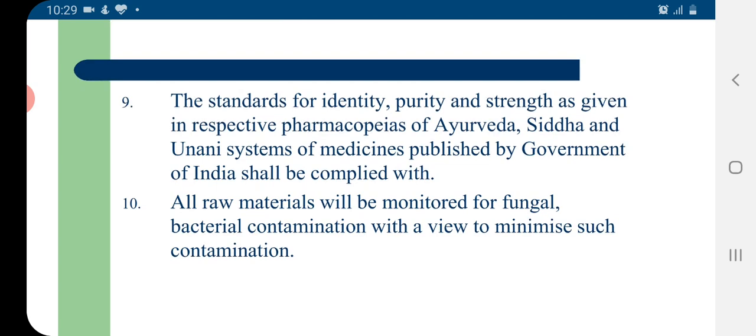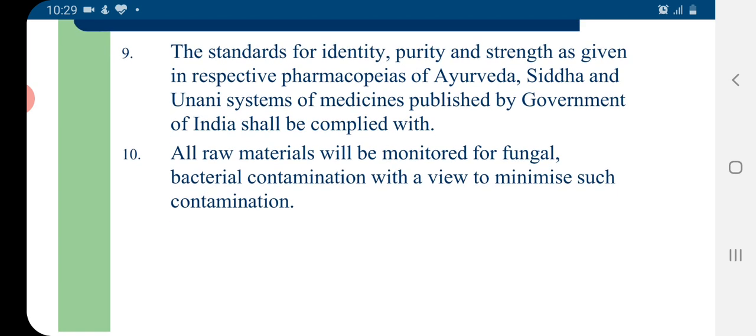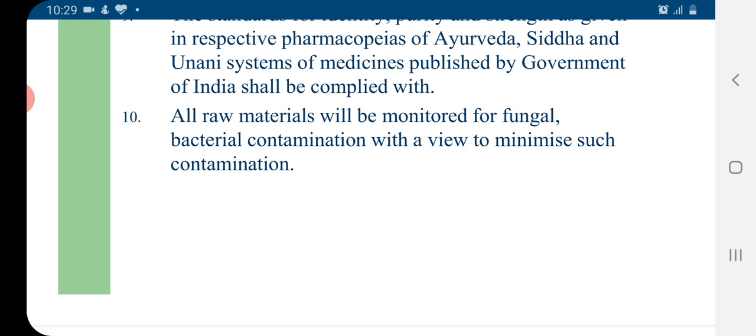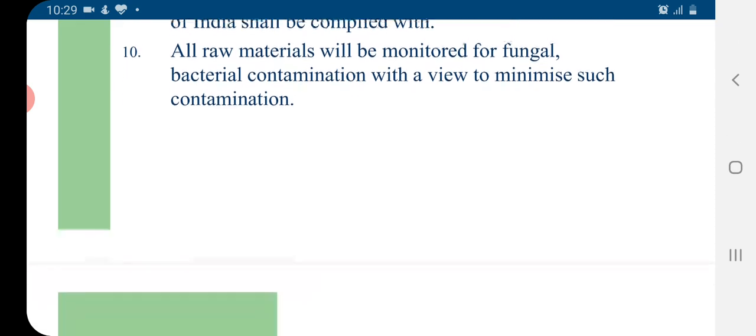The standards for identity, purity, and strength, as given in respective pharmacopoeias of Ayurveda, Siddha, and Unani systems of medicine, published by the Government of India, shall be complied with. All the raw materials will be monitored for fungal and bacterial contamination with a view to minimize such contamination.